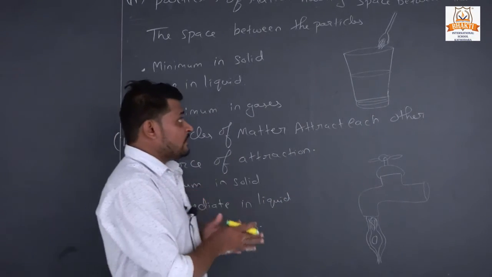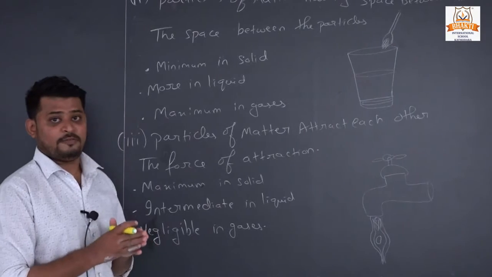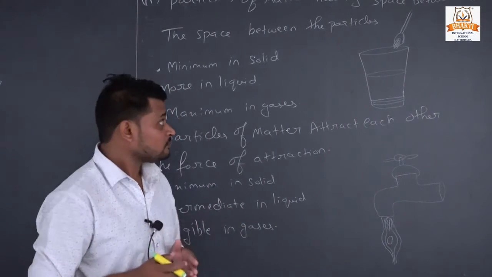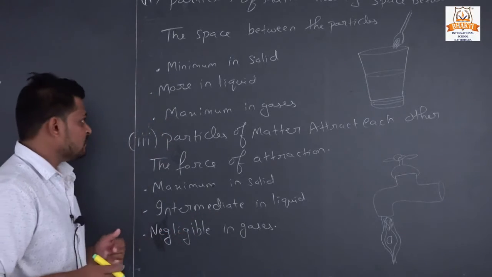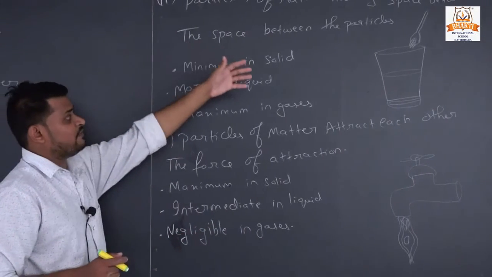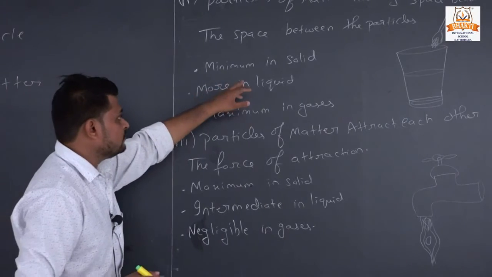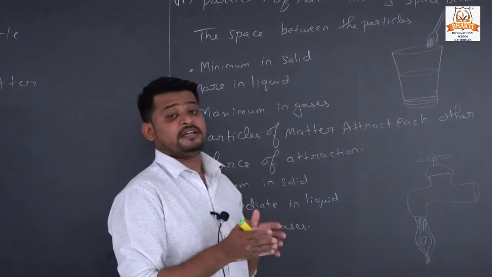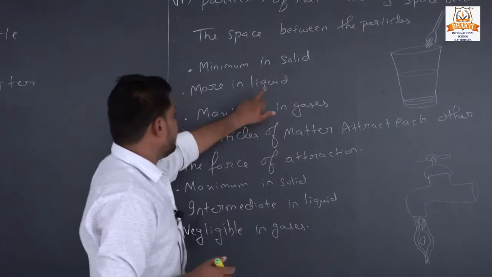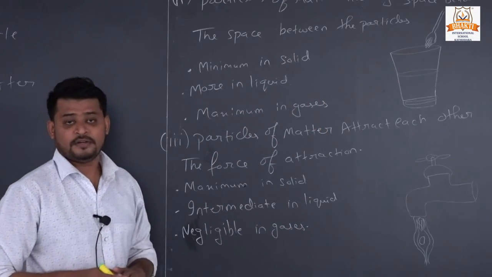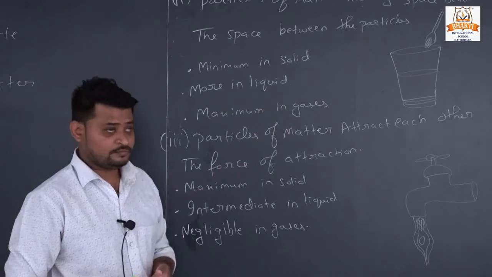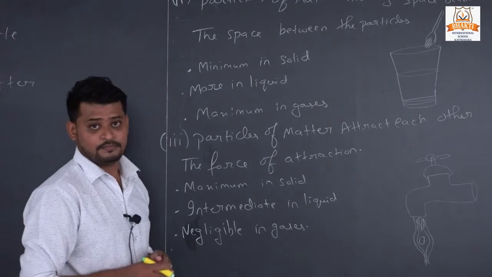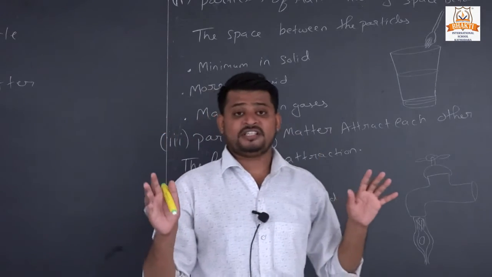In all states of matter, the space between particles is different. The space between the particles in solid is minimum, in liquid it is more, right? We will see that right now. And in gases it is maximum. In our atmosphere, what is atmosphere?